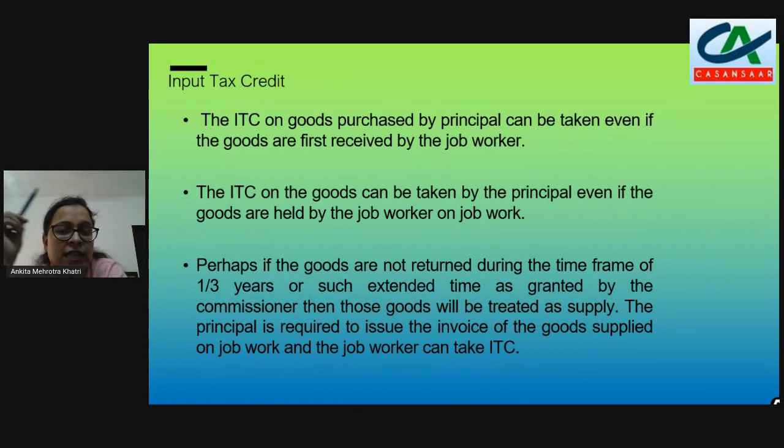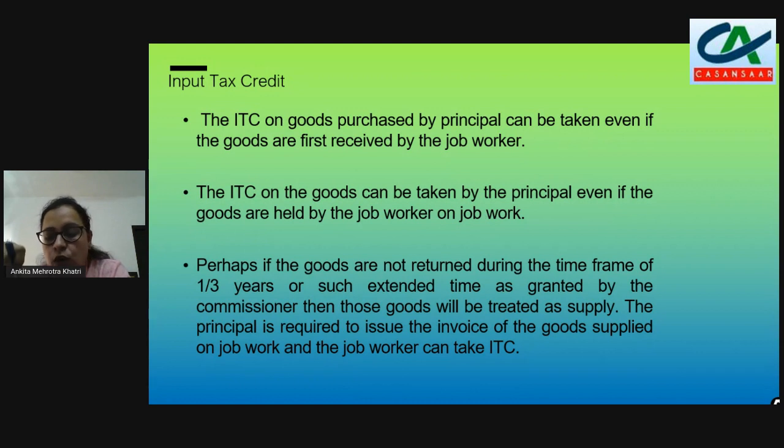Whether the goods are received by the job worker or by the principal but held with the third party, that is the job worker, the principal can take the input tax credit, because the principal has issued these goods under the cover of a challan.